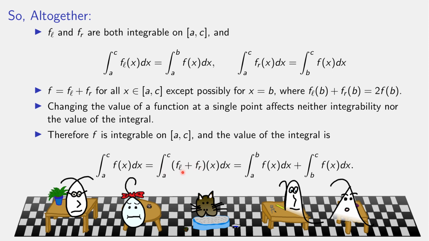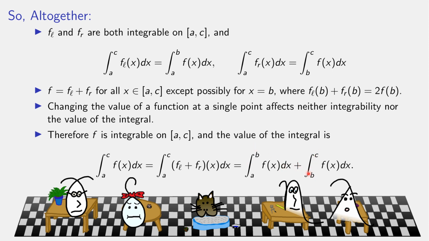The sum of two integrable functions is integrable, and the value can be computed by doing the integral from a to c of f_L, which is just the integral from a to b of f, plus the integral from a to c of f_R, which is just the integral from b to c of f. And we have it. If you want to integrate from a to c of f of x, integrate from a to b, and then add on integrating from b to c.